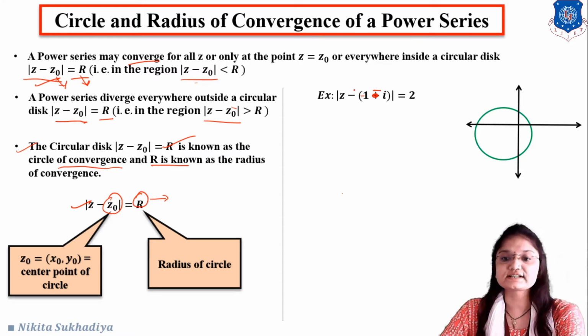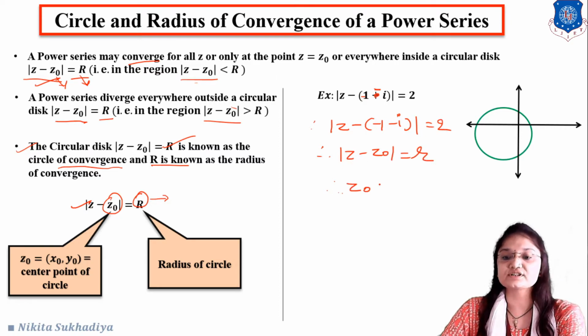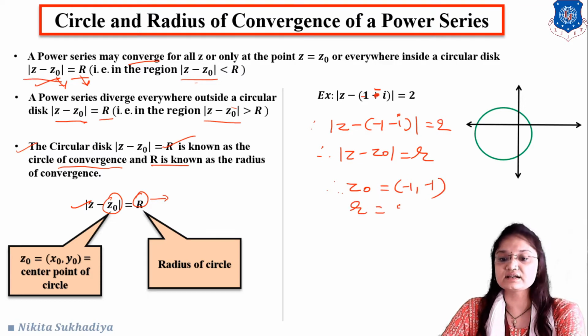Okay, so for example, we have modulus of z minus 1 minus i equal to 2. Compare this with modulus of z minus z0 equal to r. Here we can say that the center point z0 is equal to 1 plus i and the radius r is equal to 2.